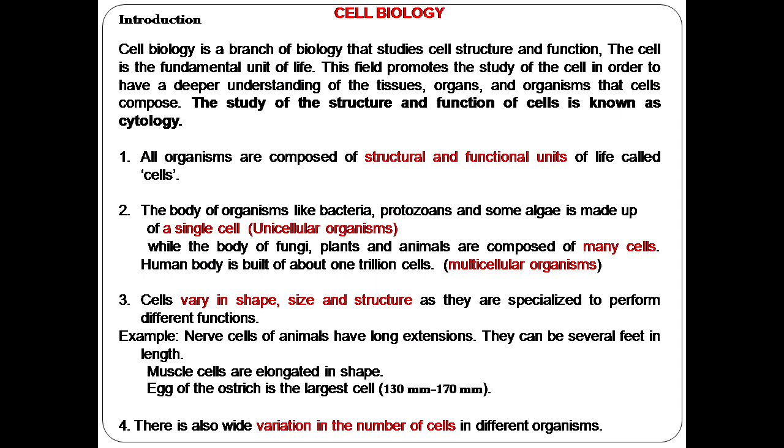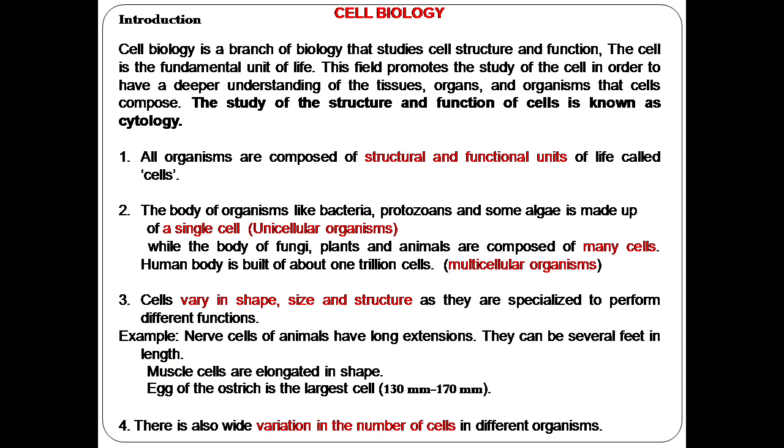On Earth, all organisms are composed of a structural and functional unit of life, which we call the cell. The body of organisms like bacteria, protozoans, and algae, all organisms on Earth, is made up of cells. An organism made up of a single cell is called a unicellular organism. Organisms such as fungi, plants, and animals, which are composed of many cells, are called multicellular organisms. For example, a human is built up of trillions of cells.